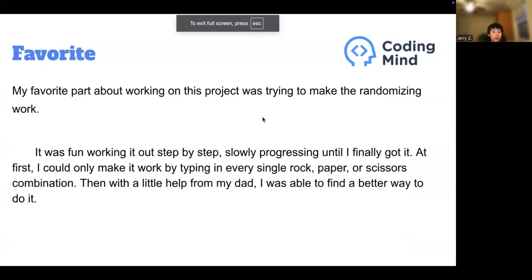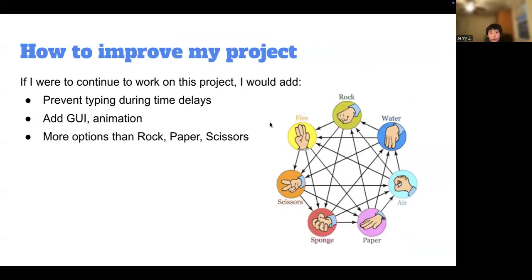Favorite part. My favorite part about working on this project was trying to make the randomizing work. It was fun working it out step by step, slowly progressing until I finally got it. At first, I could only make it work by typing in every single combination for a rock, paper, or scissors. Then, with a little help from my dad and teacher, I was able to find a better way to do it.